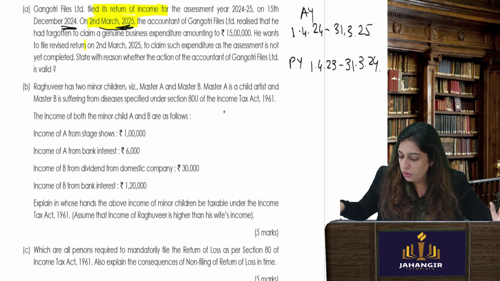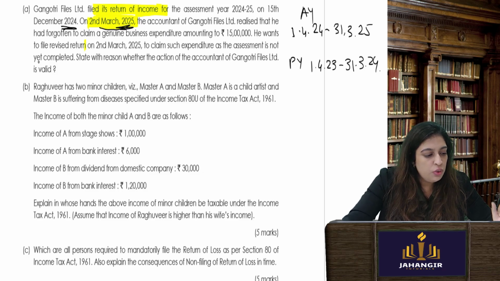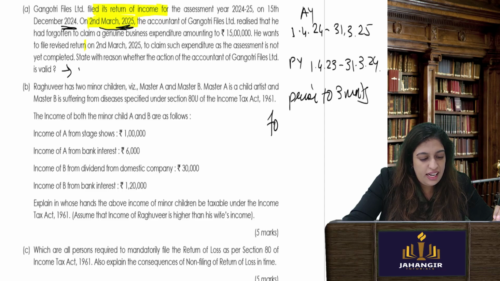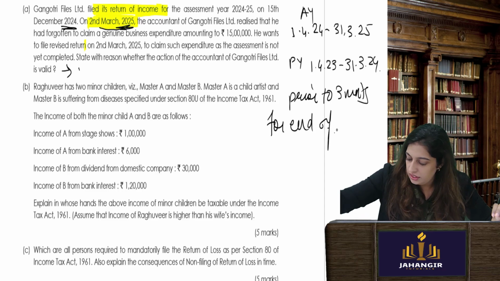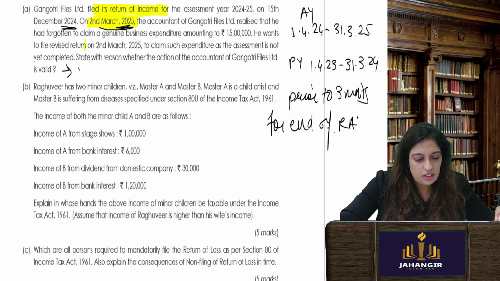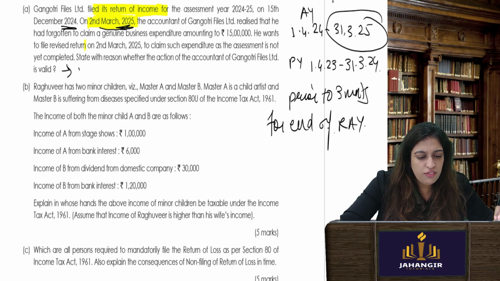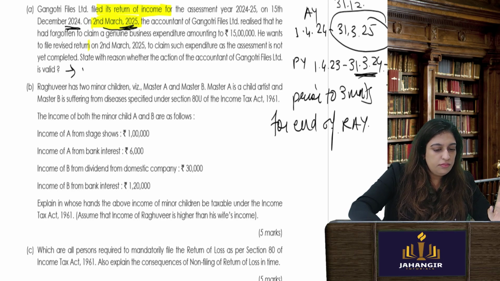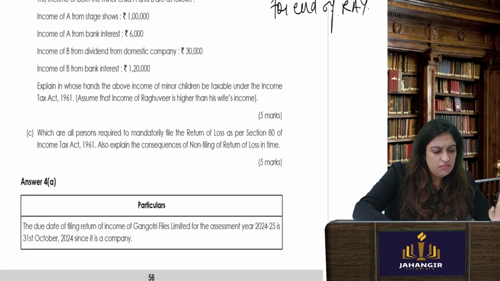Now it should strike you that you cannot make any change later than 3 months prior to the end of the relevant assessment year. So basically, when was the last date? 31st December was the last date to make any changes. Okay, so you can remember it like that: 3 months prior to the relevant year. Can he make it? I don't think so.